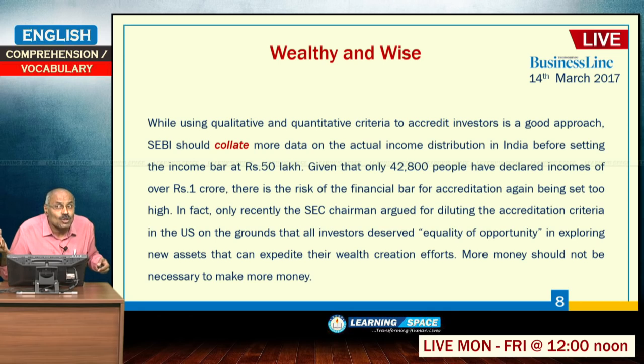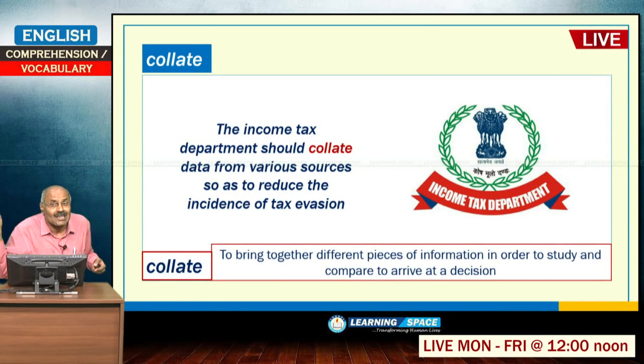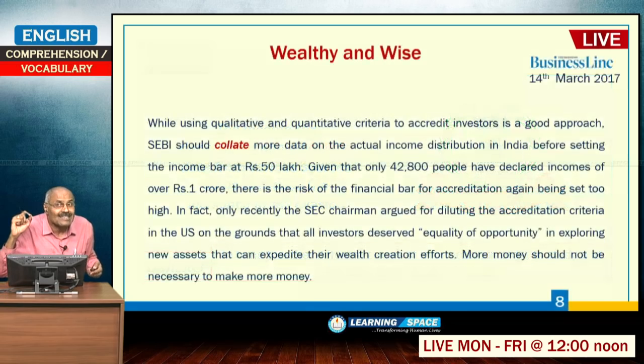While using qualitative and quantitative criteria to accredit investors is a good approach, SEBI should collate more data on the actual income distribution in India before setting the income bar at 50 lakh, because only 43,000 people have declared incomes of over 1 crore in our country. Under these circumstances, SEBI should look at more data and bring different pieces of information together in order to study and arrive at a final decision. Collate means, for example, the income tax department should collate data from various sources so as to reduce the incidence of tax evasion.